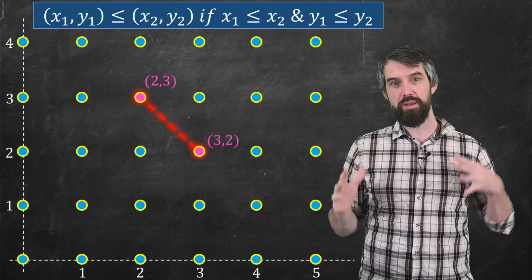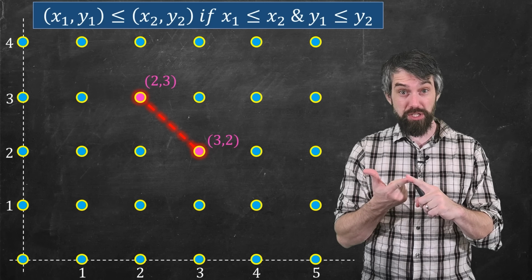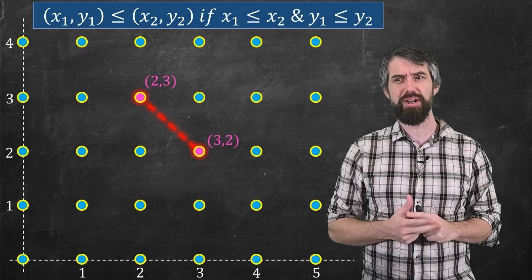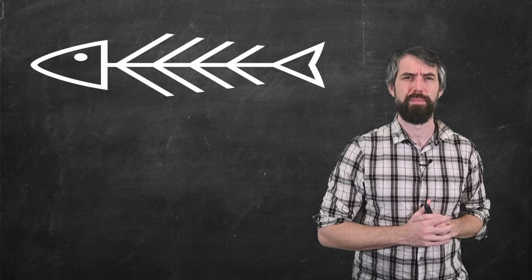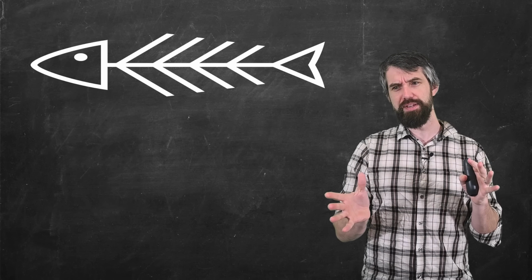They are not comparable. Okay, so hopefully we've got the idea of a partially ordered set, chains in partially ordered sets, and antichains in partially ordered sets. The next thing I want to tell you about is a fishbone. That's a picture of a fish skeleton. Ignore the head and the tail for a moment.